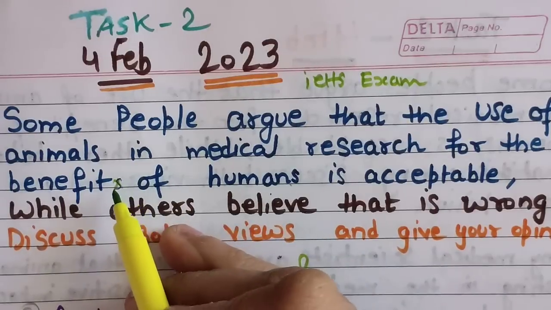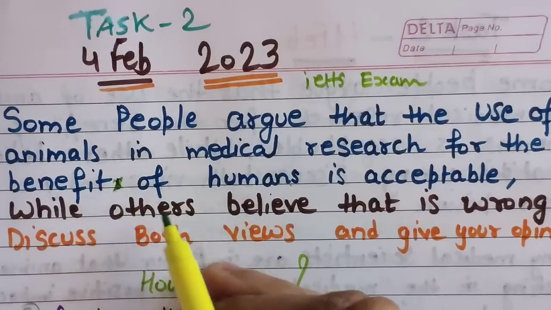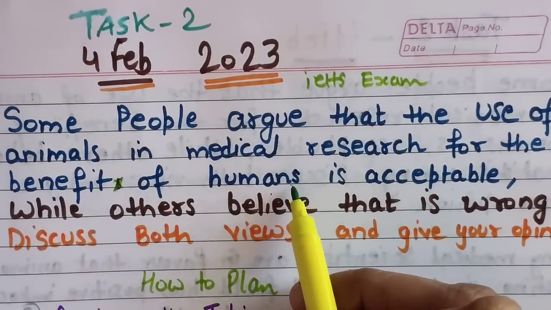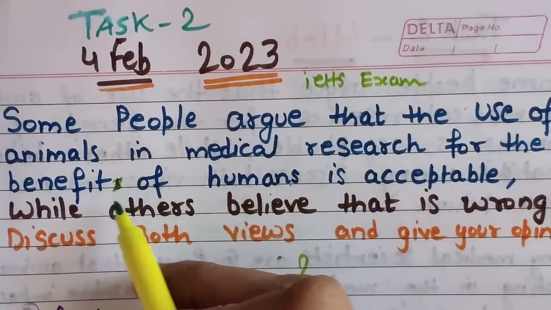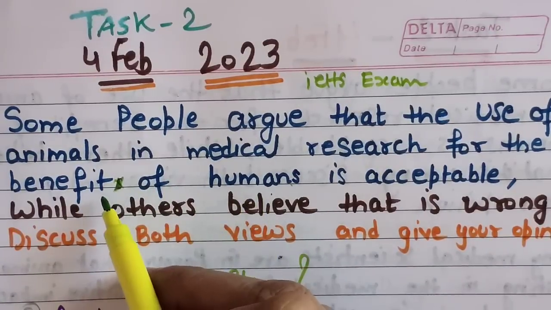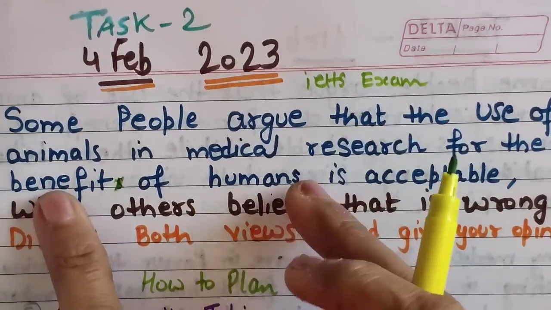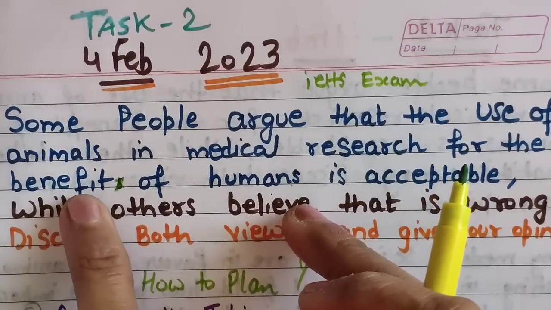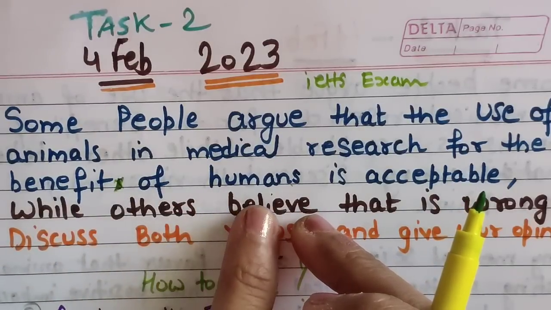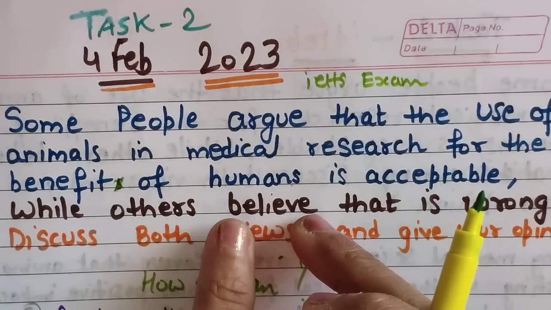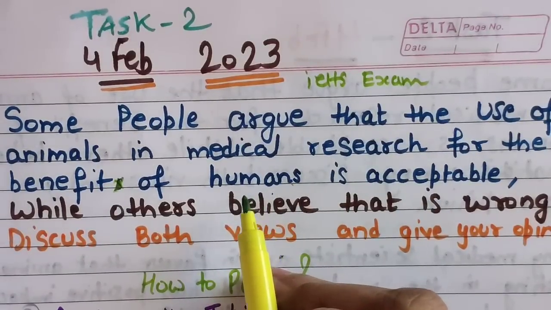So you must be wondering why S is there. Now I have cut it. This is not S, because "benefits of humans" is not correct. "Benefit of humans": when you are using the last part of the phrase with S, then a single word will come. The same goes with "lot of stories", not "lots of stories". No, "lot of stories" will come. This is the example. Let's come to the point.